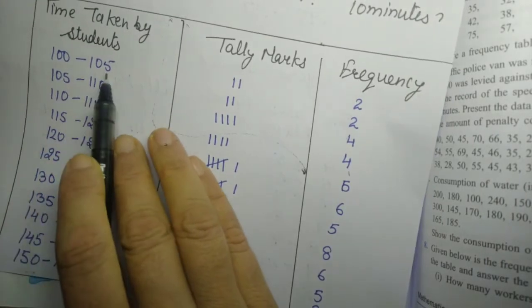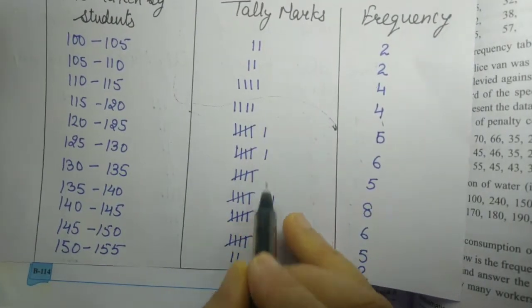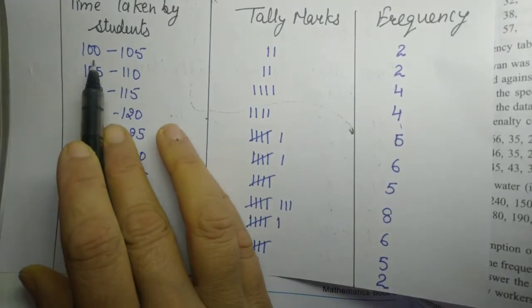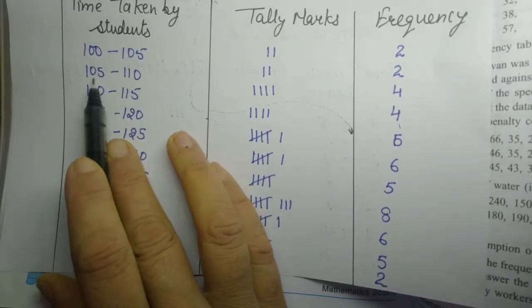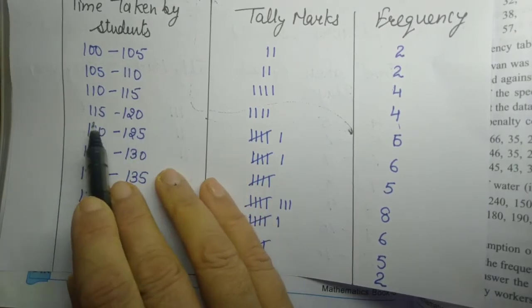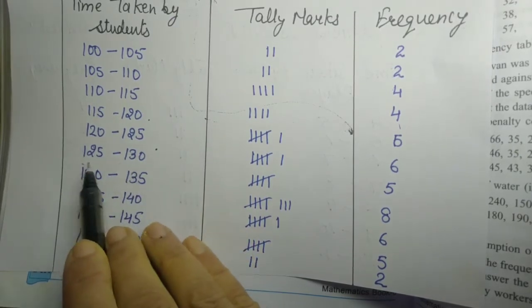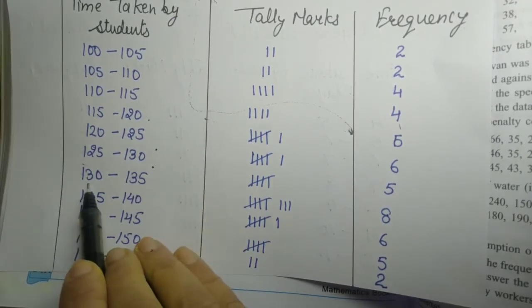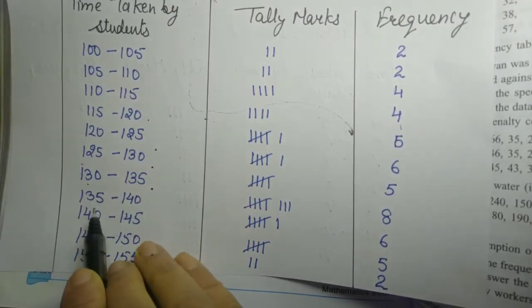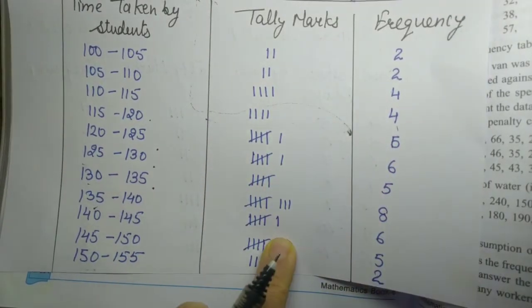So 100 to 105, 2. So in this way, students, we search and we write the number, because the intervals they have given are 100 to 105, 105 to 110, 110 to 115, 115 to 120, 120 to 125, 125 to 130, 130 to 135, and 135. So in this way they have given, and we have marked according to their repetition.